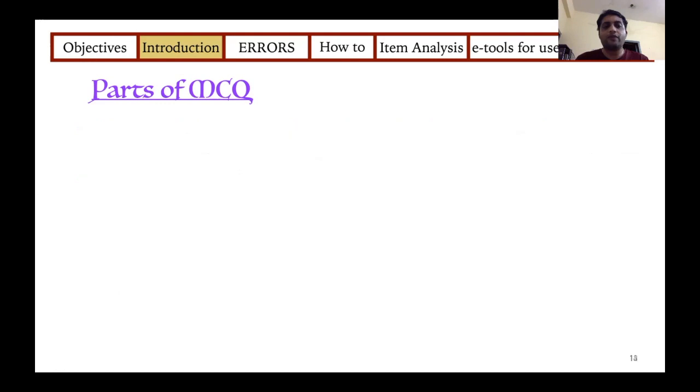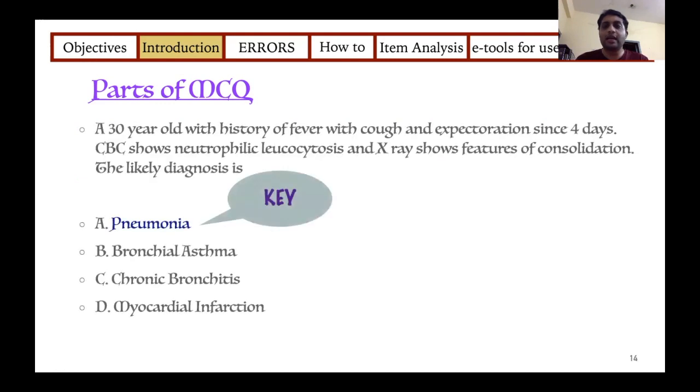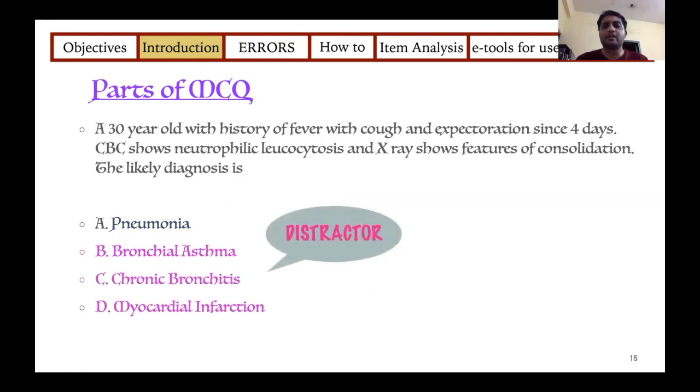And out of the 4 answers, usually there is one correct answer. So that correct answer is the key, and the rest of them are distractors. So the instruction is the direction, the main MCQ is the stem, the last line, that is the likely diagnosis, is lead. In the answers, the correct answer is the key, and the rest of the answers are distractors.